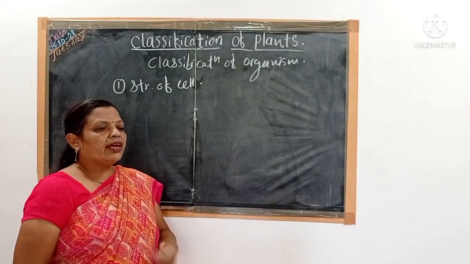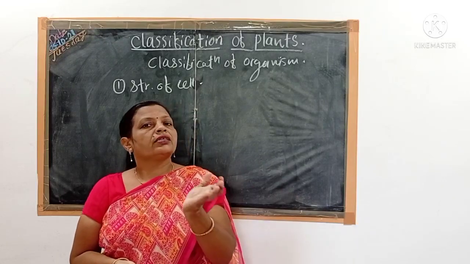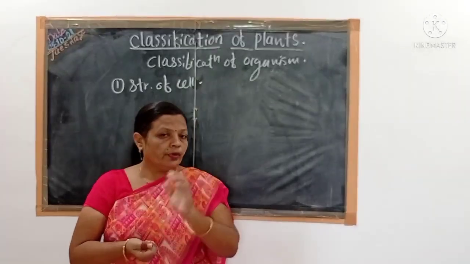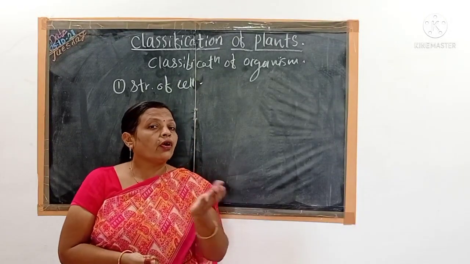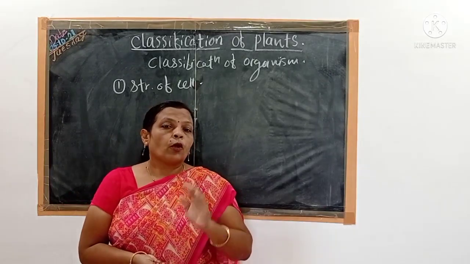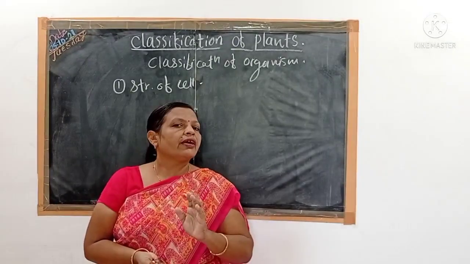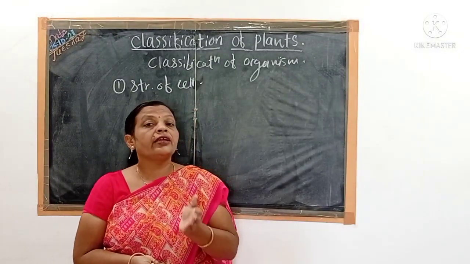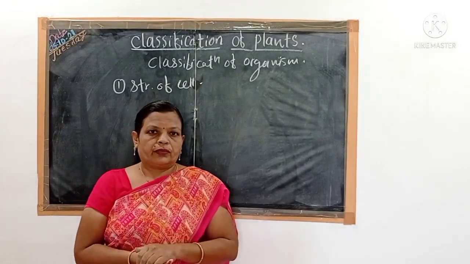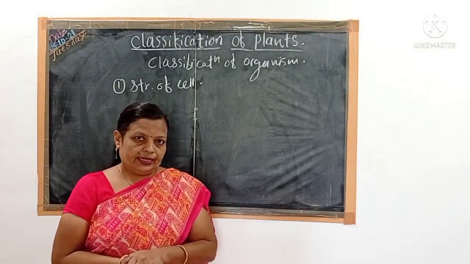That is, whether the cell is prokaryotic or eukaryotic. So we should know what the prokaryote and the eukaryote are. Prokaryote: pro means without and karyon means nucleus. The cell where the nucleus with a well-defined nuclear membrane is absent, such a cell is called a prokaryotic cell.